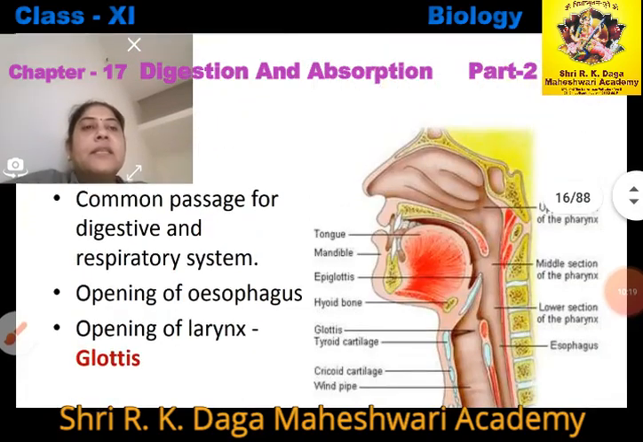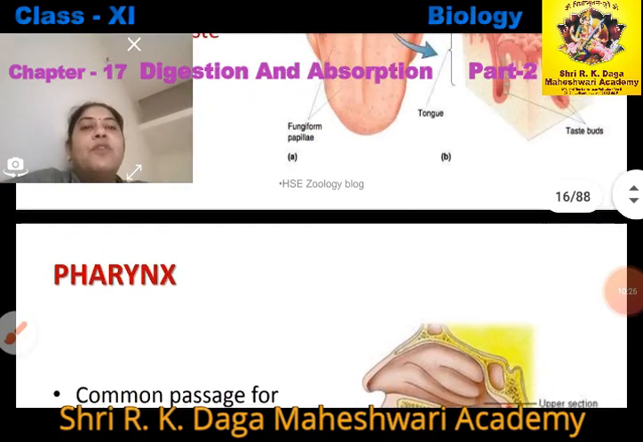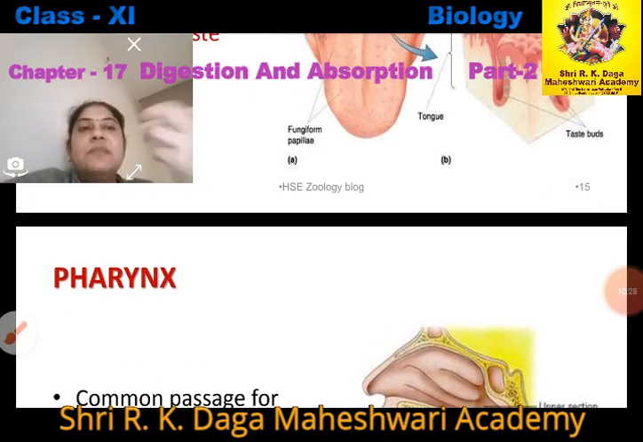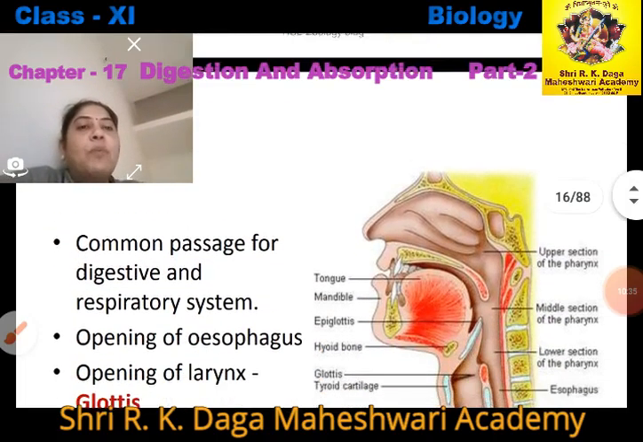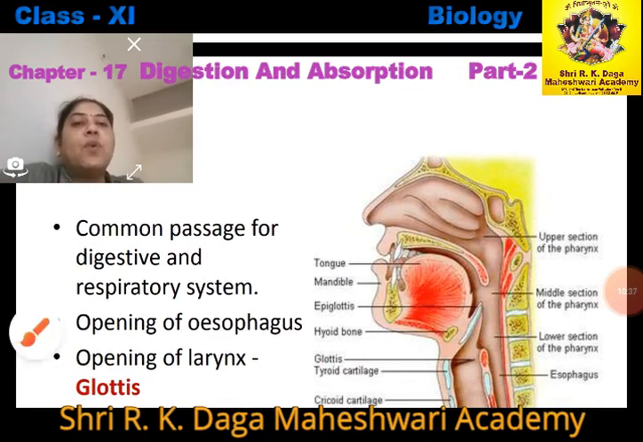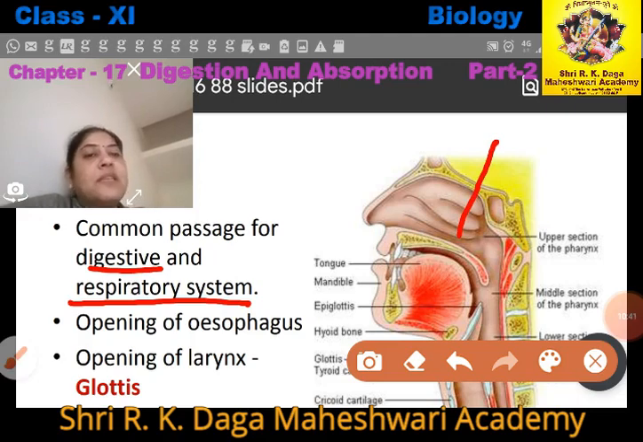Now next, the buccal cavity opens into the pharynx. This is the next part of the alimentary canal. The pharynx is a common passage for the digestive and the respiratory systems.